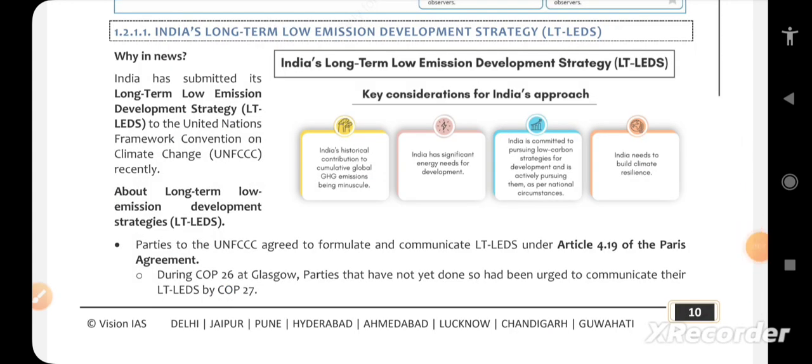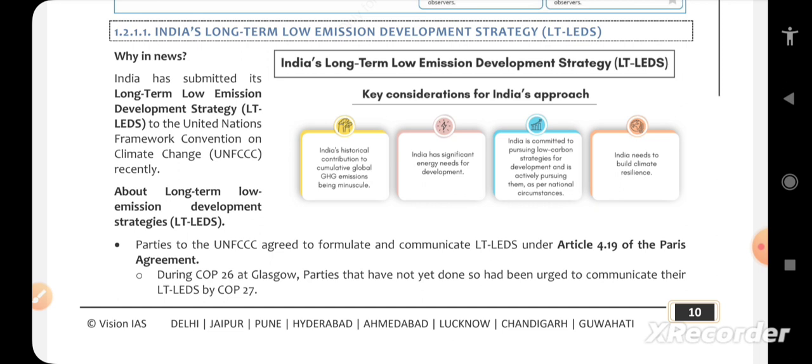Moving forward, the next topic is LT-LEDS. This is very important: Long-term Low Emission Development Strategy. Basically, what does it mean? It means the development strategy should be adopted in such a way that the emissions of greenhouse gases will be very low. Such a commitment, a sustainable developmental strategy, is called a long-term low emission development strategy.